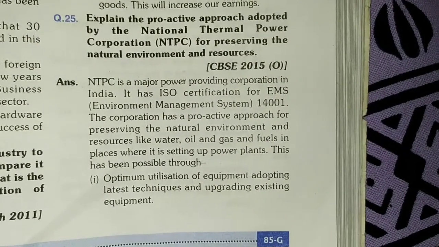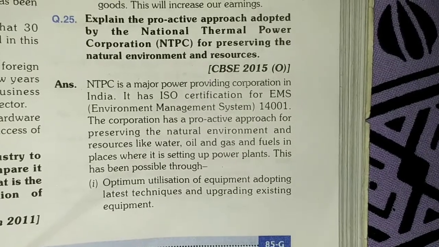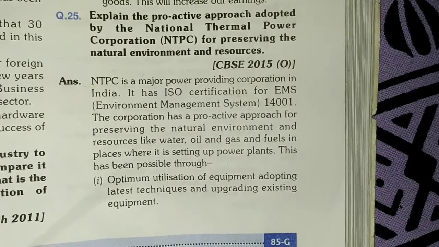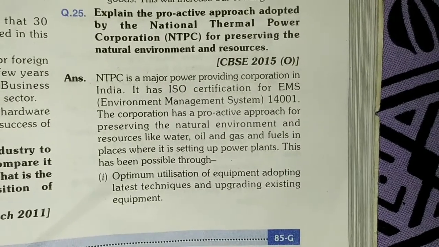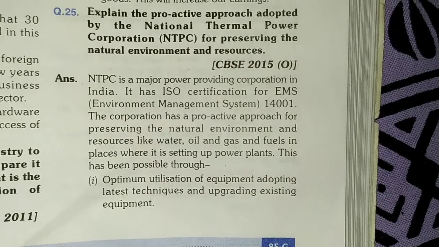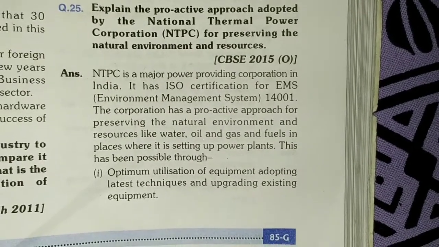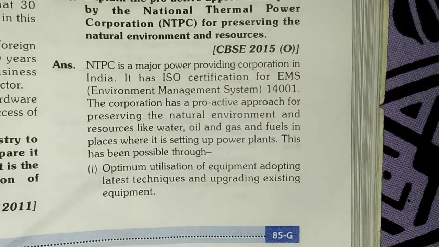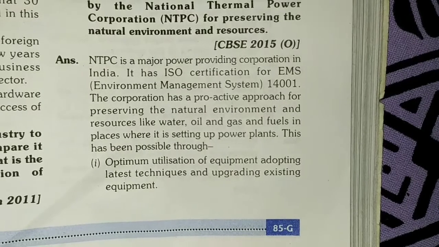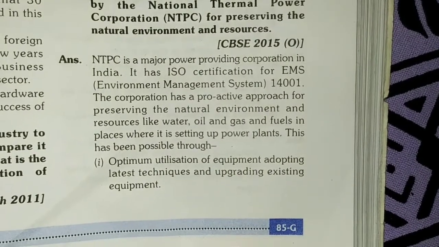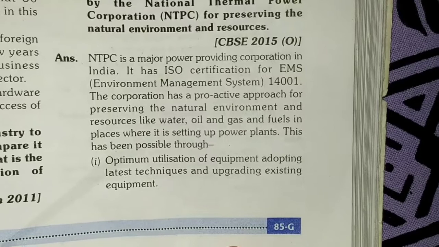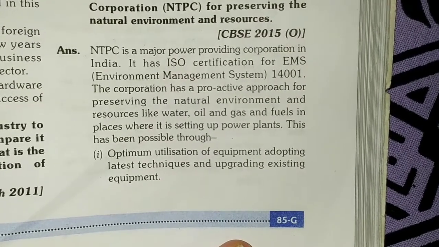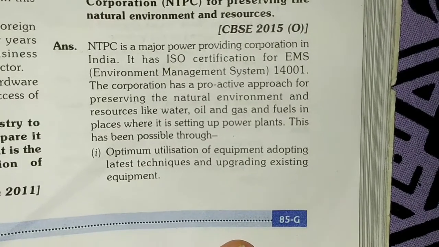Now we have the fifth marker question. Explain the proactive approach adopted by the National Thermal Power Corporation (NTPC) for preserving the natural environment and resources. So we just need to answer about the approach adopted by NTPC for preserving the natural resources and our environment. The answer goes like this: NTPC is a major power providing corporation in India. It has ISO certification for EMS, environment management system. The corporation has a proactive approach for preserving the natural environment and resources like water, oil, gas, fuels in places where it is setting up power plants.